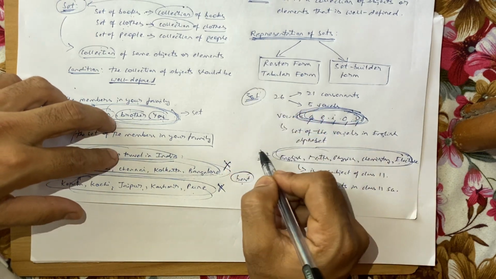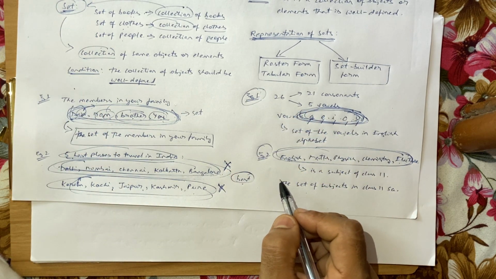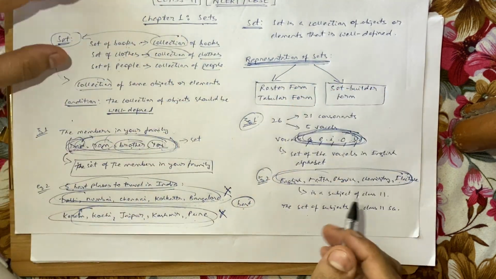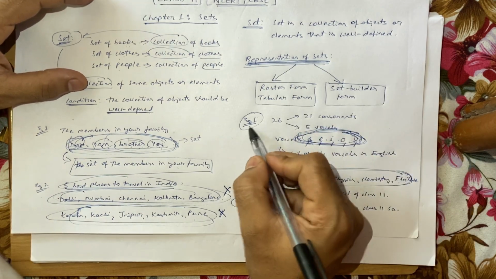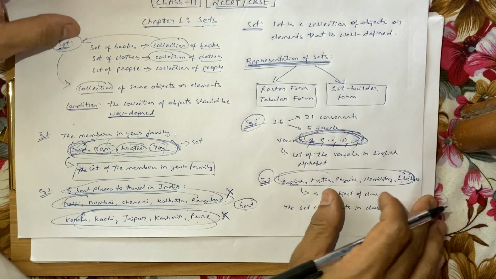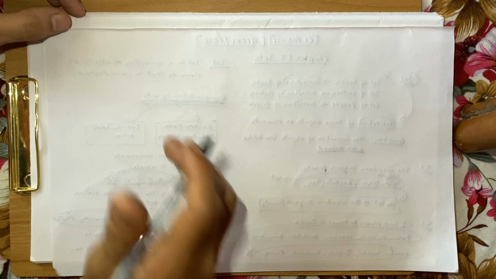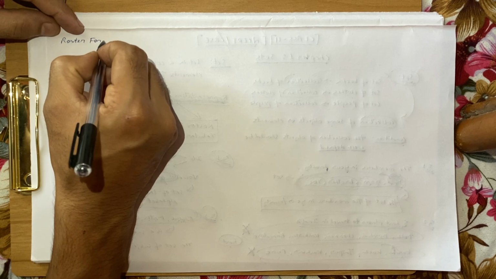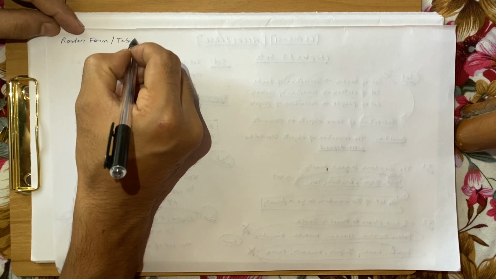Now keep these two examples in mind. Alright, now coming back to the topic of representation of sets. We are trying to learn how to represent a set. So we'll try to represent example number 1 and example number 2 in both the forms. Now, in the first way, let's talk about the roster form first, or this is also called the tabular form.